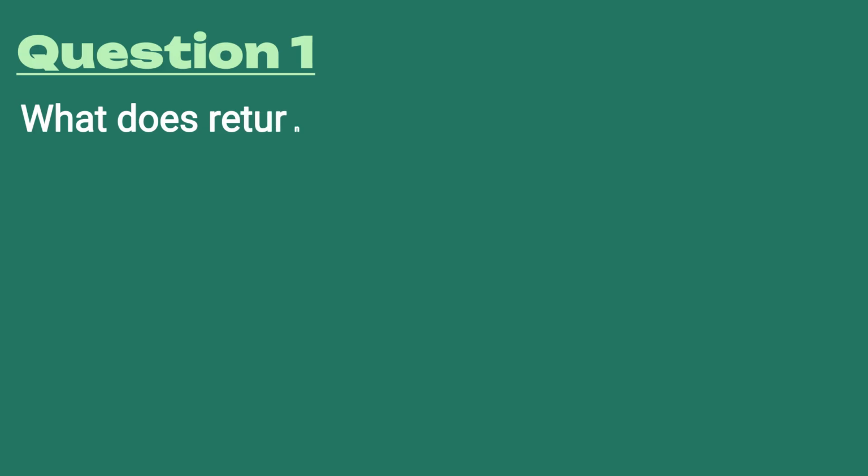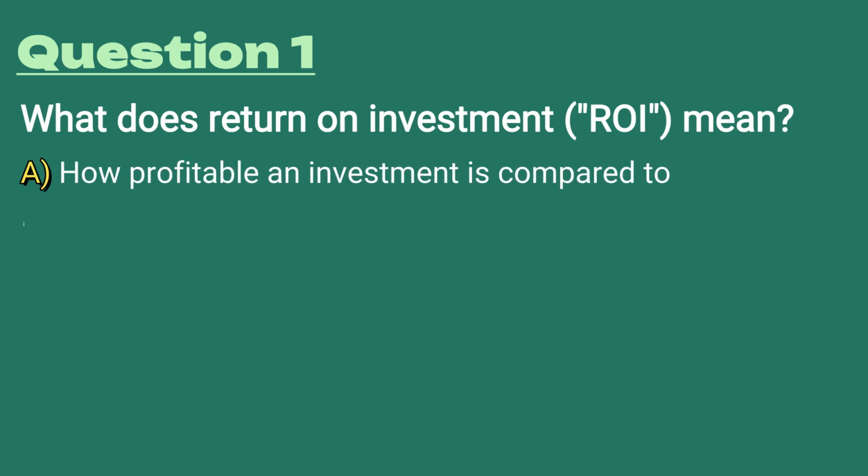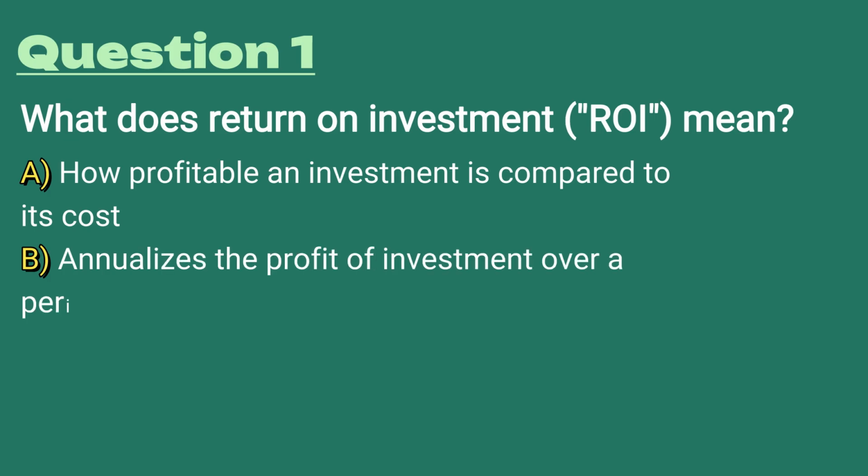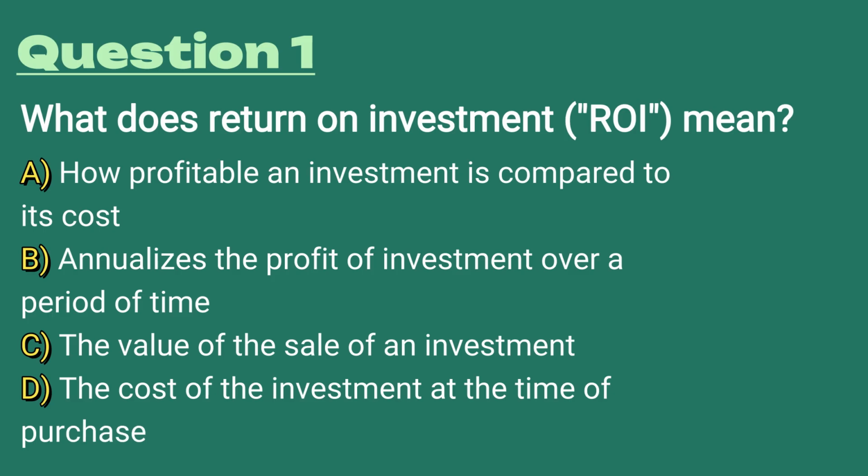Question number 1. What does return on investment, ROI, mean? A, how profitable an investment is compared to its cost. B, annualizes the profit of an investment over a period of time. C, the value of a sale of an investment. Or D, the cost of an investment at the time of purchase.